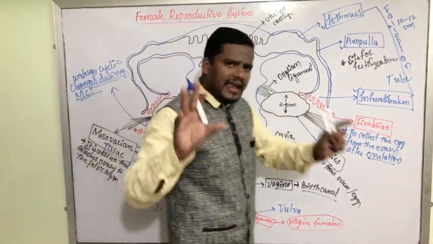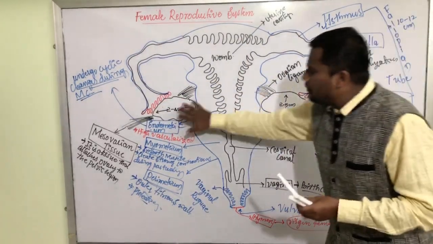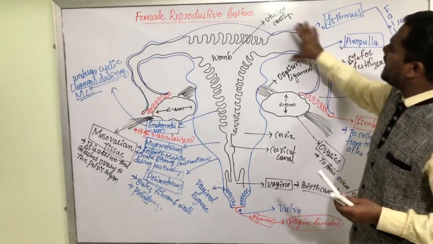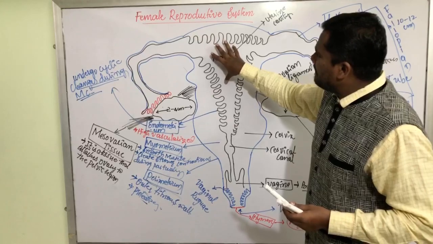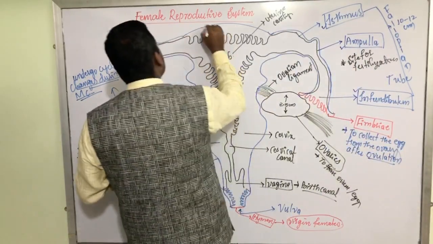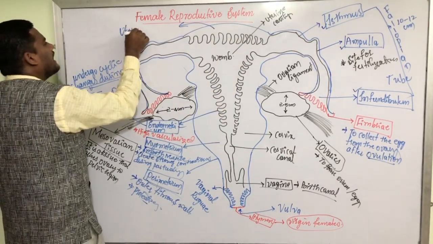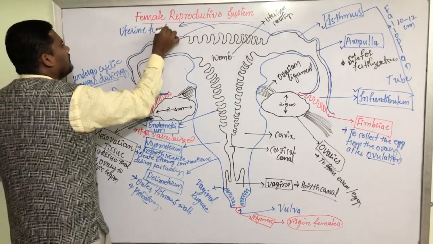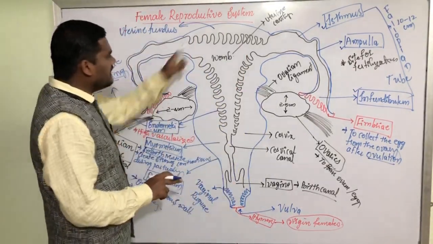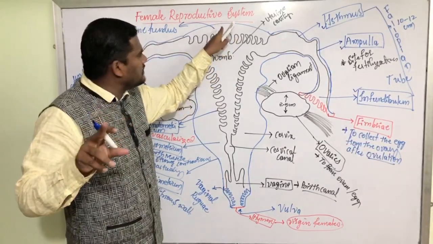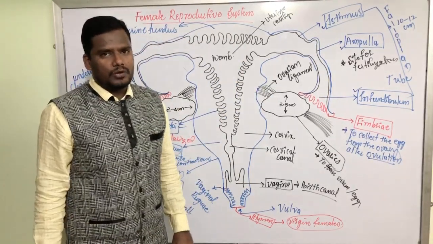This is the detailed structure of the female reproductive system, where we have a pair of ovaries as the primary sex organs. Then we have the oviduct, that is nothing but the fallopian tube, and here we have the central place, the womb, and above this womb there is one more region. This region is called uterine fundus, and it is also called fundic region. It is not directly involved in the reproductive process, but it is present as a supportive structure in the entire female reproductive system.